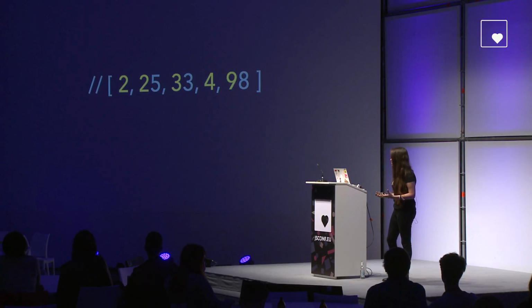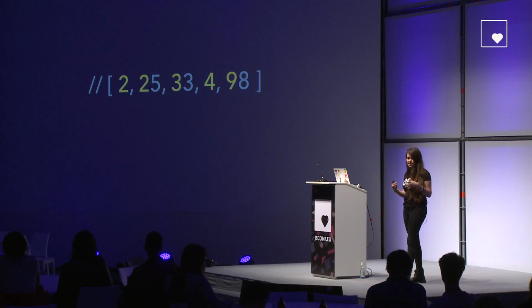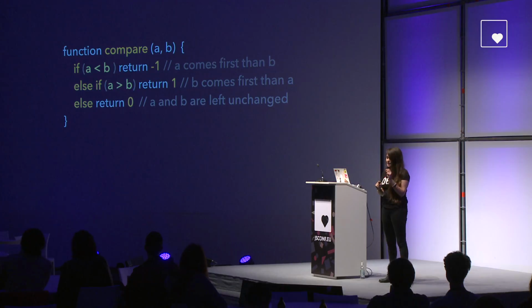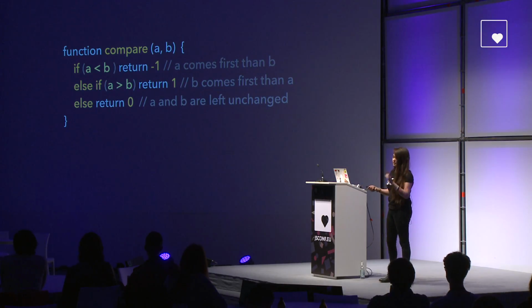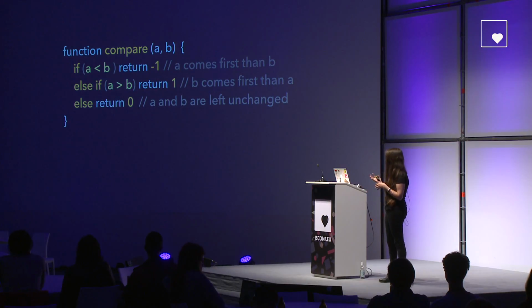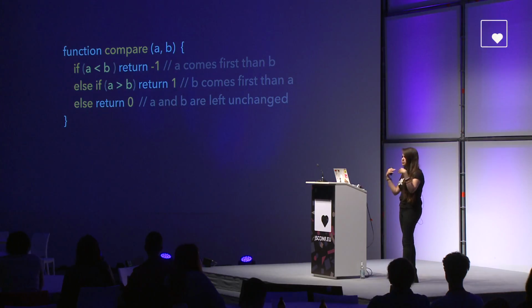It starts to make a little more sense, but when we're trying to sort a numerical array, I guess lexicographical sorting is not the first thing we want. So what we're missing here is that the sort method can actually take a compare function as a parameter. If a compare function is given A and B, if A is smaller than B, we return -1, and A will come before B. If A is greater than B, we return 1, and B will come before A. And in any other case, we just return 0, and A and B will remain unchanged.